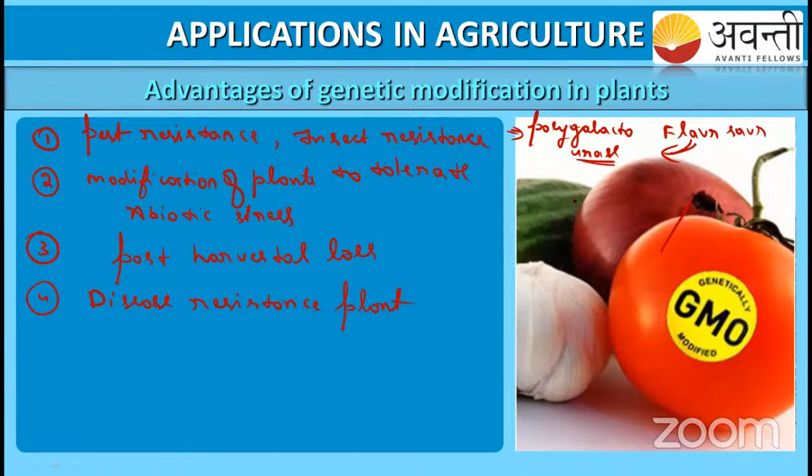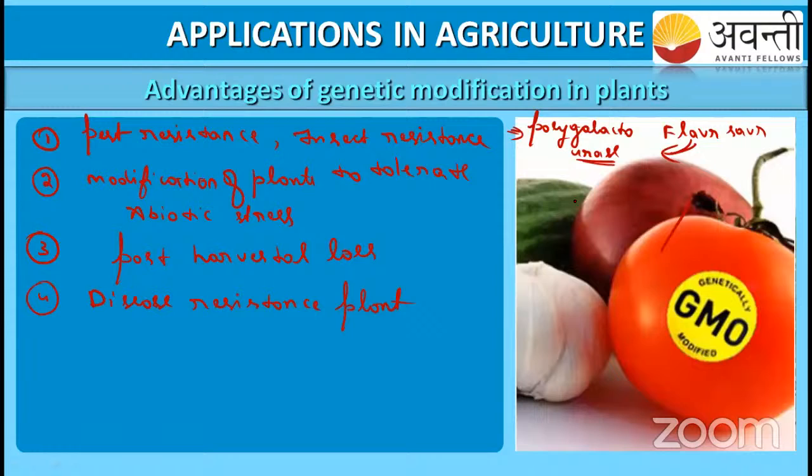What they have done is release this enzyme very slowly, or you can say the functioning of the enzyme becomes slow. Because of this, the tomato ripens slowly and can maintain its texture, flavor and all the content.